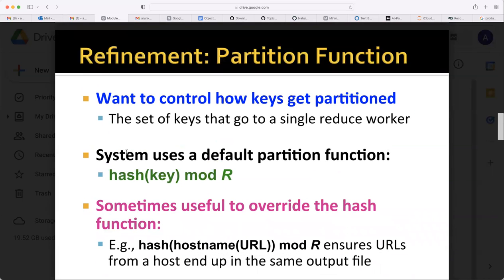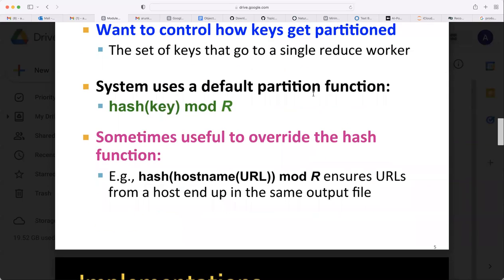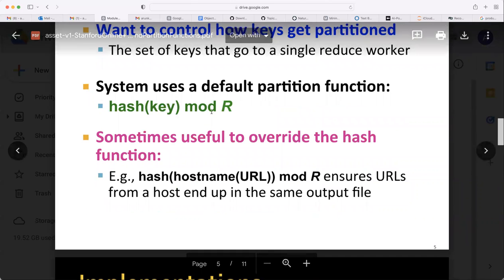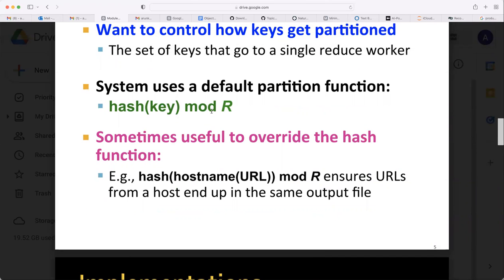Now the refinement: the partition function wants to control how keys get partitioned. How do you partition? It means which reducer will receive which keys, the set of keys that go to a single reduce worker. The system uses a default partition function, hash of key mod R. So if you have R reducers, it will map based on this mod R, dividing the keys among the different reducers.